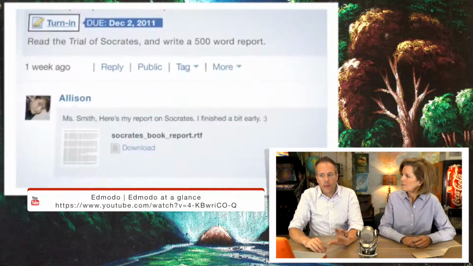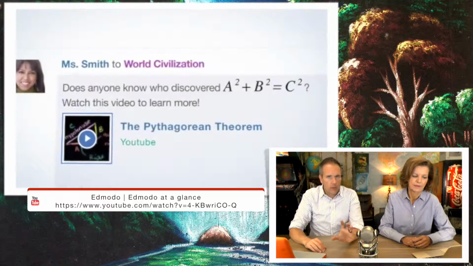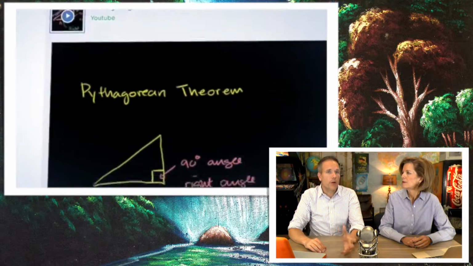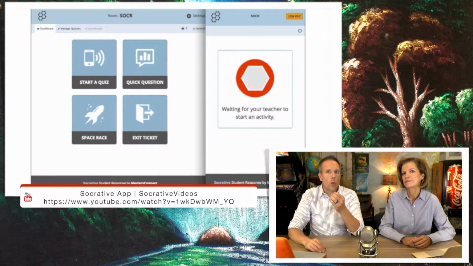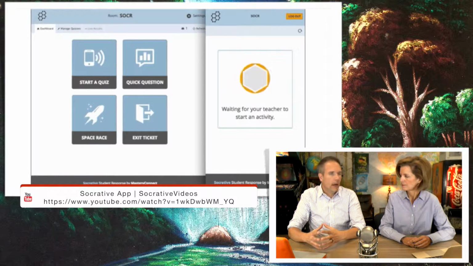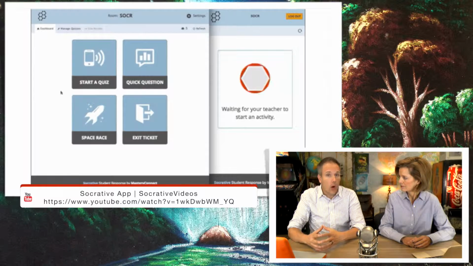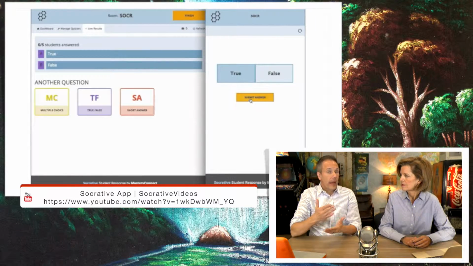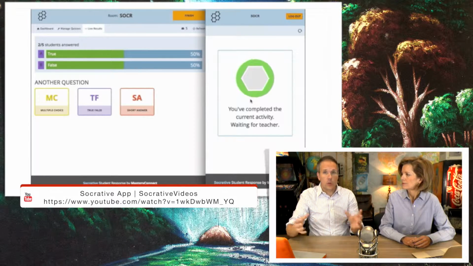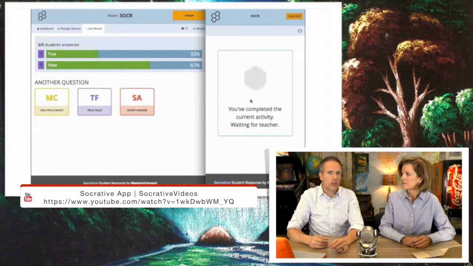So another one that I really like, and we'll kind of jump around here, is Socrative Teacher. The Socrative app is one that allows you to basically create assessments that people can access on their smartphones. Very simple assessments. Those can be just how do you feel, temperature-taking assessments, or they can be those that you drop directly into the gradebook.